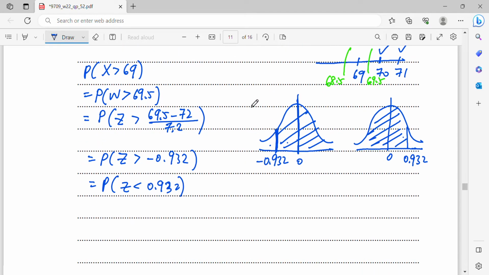Okay, and now you can read this value, less than 0.932, from the normal table. The normal table gives you 4 decimal places, 0.8243, and now you round to 3 significant figures. So it will be 0.824. Okay, so that's all for this solution.